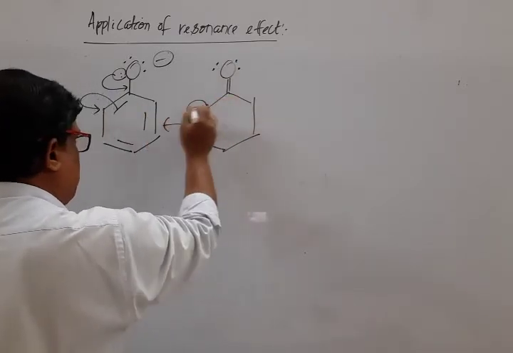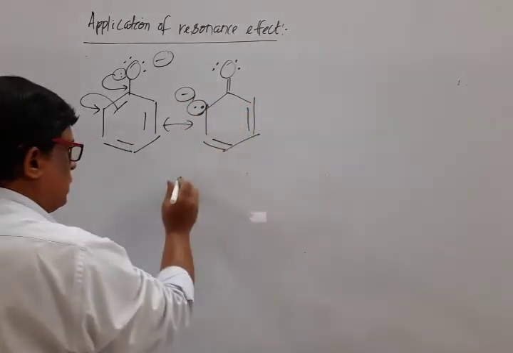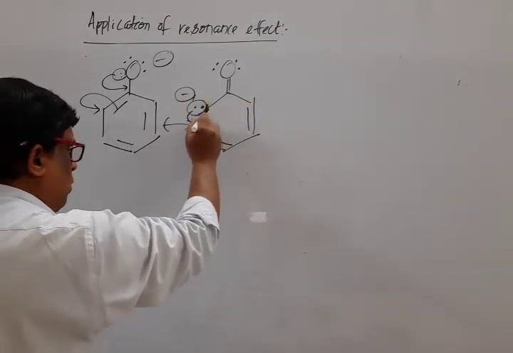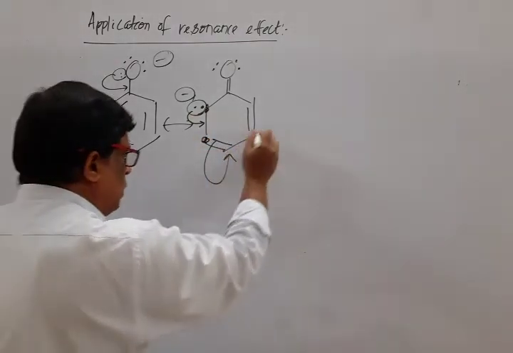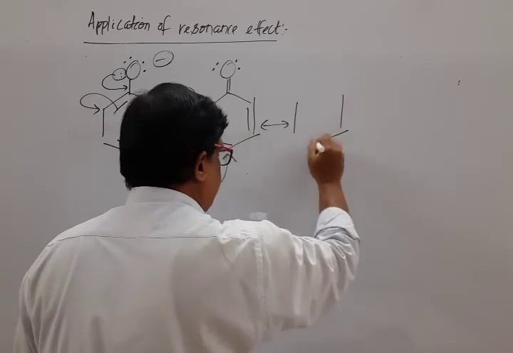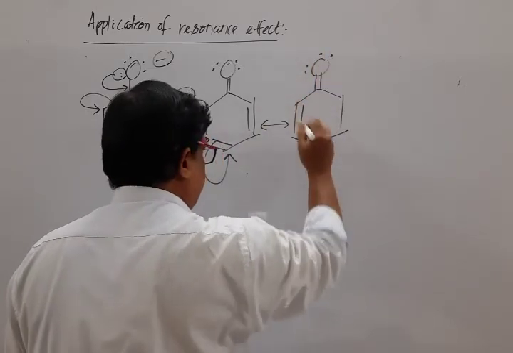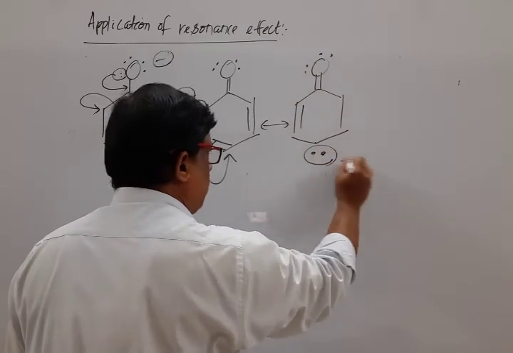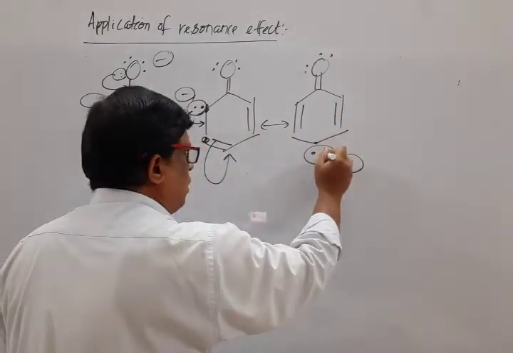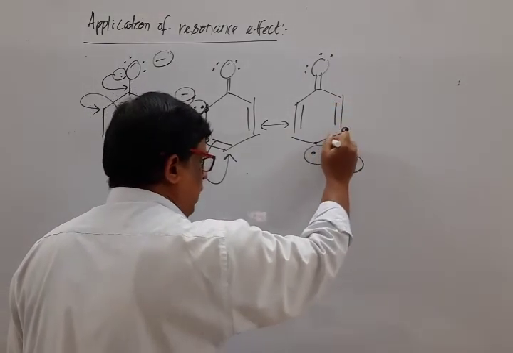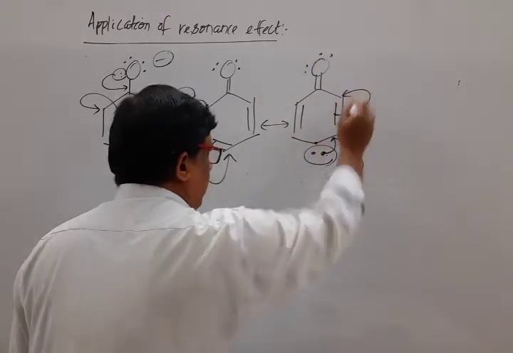This bond breaks down to form a pair of electrons. As it receives one electron, a negative charge is there. Now it is in trouble, so shift the pair to form a bond. Now this carbon is in trouble, break down this bond. Now this bond transfers to a pair of electrons, as it gains one electron, so a negative charge is there. So now this carbon is in trouble, so transfer the pair to form a bond. Now this carbon is in trouble, break down this one.